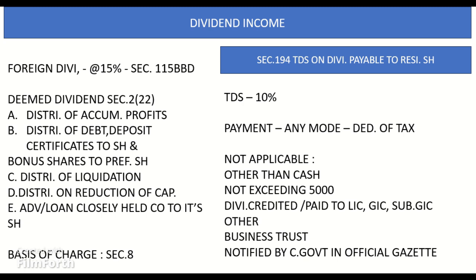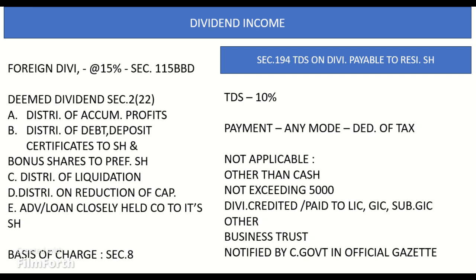Section 2(22)(d). For example, a company limited has issued bonus shares to its equity shareholders. Subsequently, the company has reduced its share capital and refunded the amount so reduced to the shareholders. The amount so received by the shareholders, to the extent of accumulated profit, whether capitalized or not, will be considered as dividend. Point 5. Important point asked in previous year question: advance or loan by a closely held company to